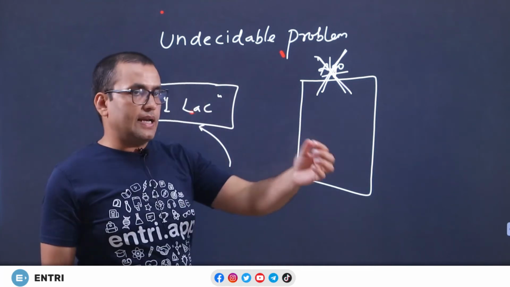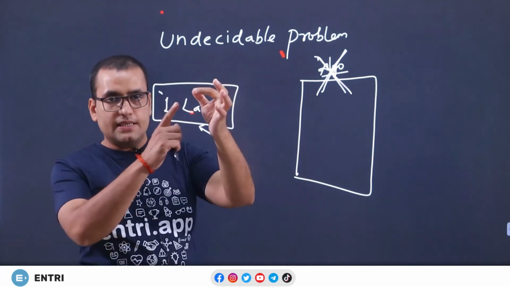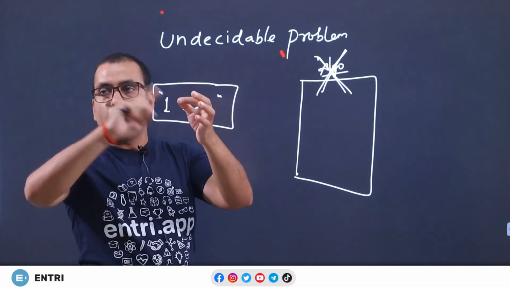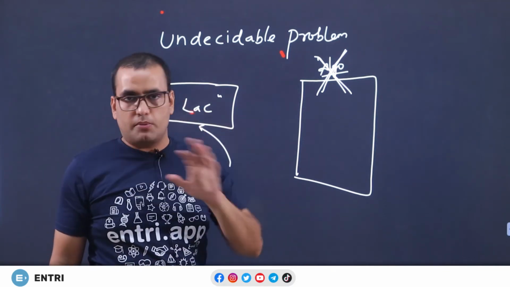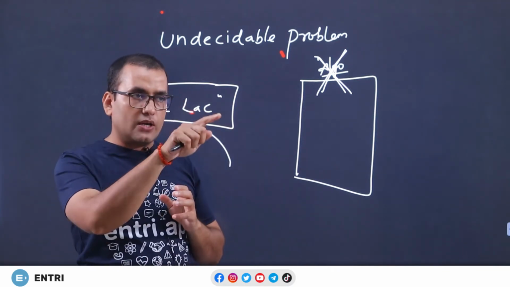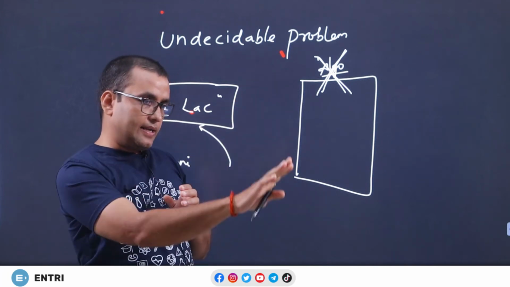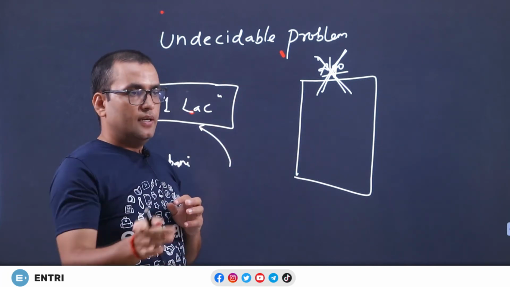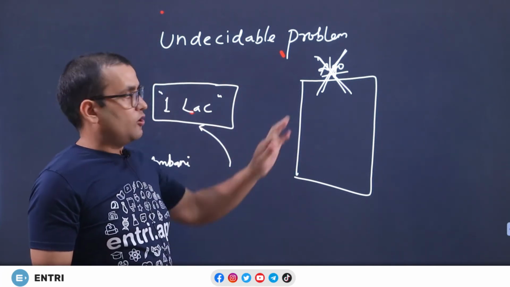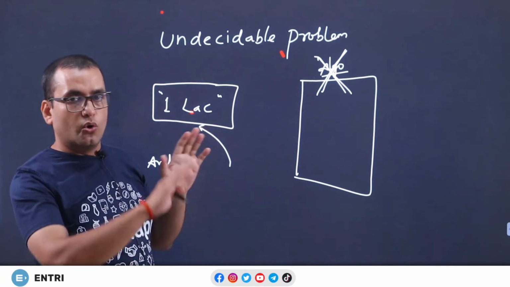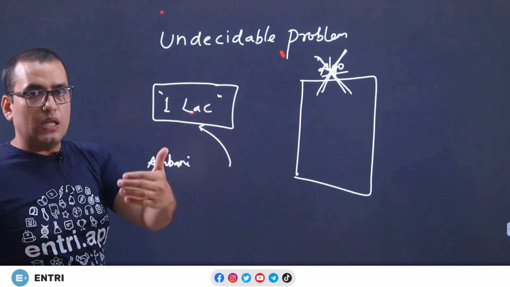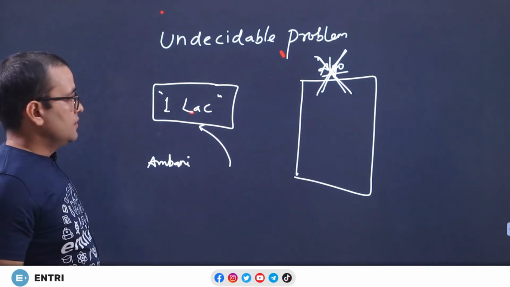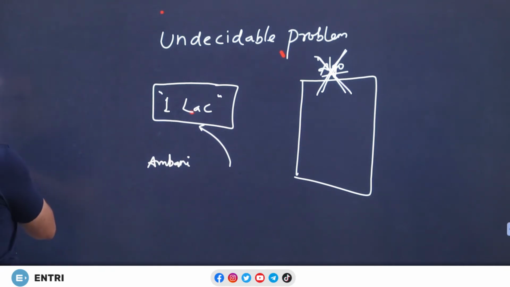You don't have an algorithm which says you can apply this algorithm to anyone, and this algorithm will answer whether the person is honest or not. This is not possible. If you apply a particular algorithm on a particular person, then you can write an algorithm for that particular person. Yes, it is possible. So, the problem is undecidable. You don't have a universal algorithm which applies to all the instances or all the inputs to that problem. So, the problem is undecidable.